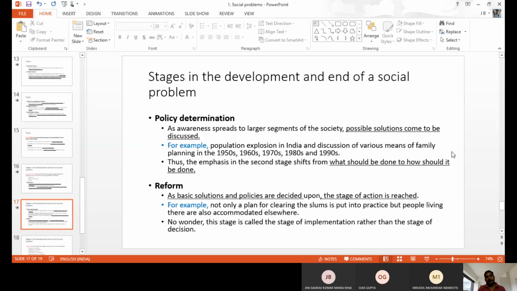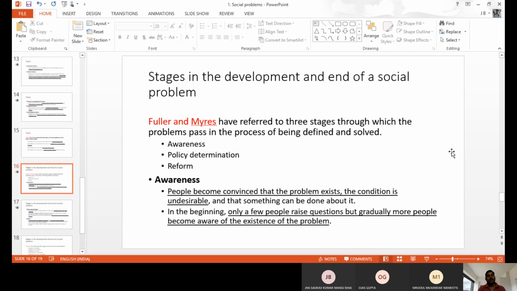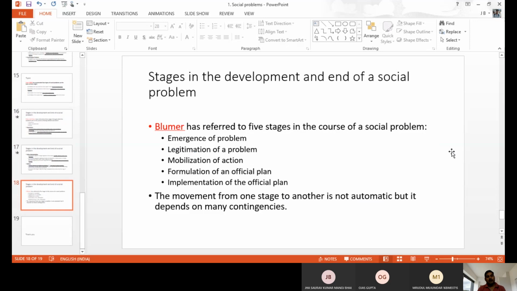For example, COVID. In the initial stage of COVID, that is awareness, then policy determination. Now the government of India is doing different types of policy to stop the COVID spread. And reform, when a number of people are benefited by the government steps, then that is the last stage. That is, we have the three different stages by Fuller and Mayer about the development and end of social problems. And another person,